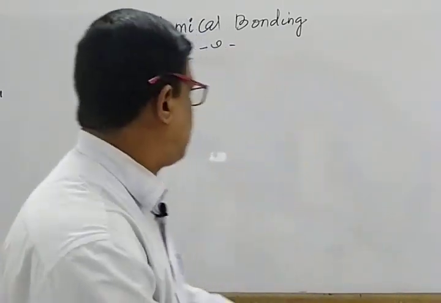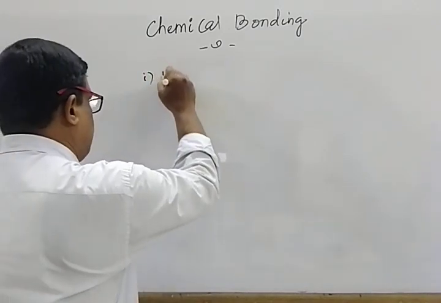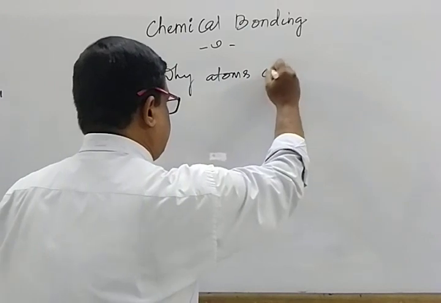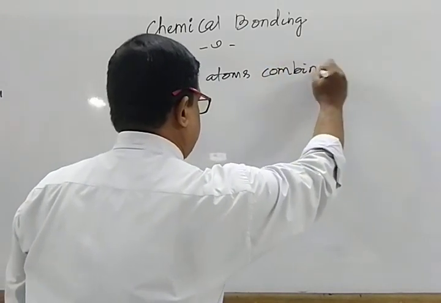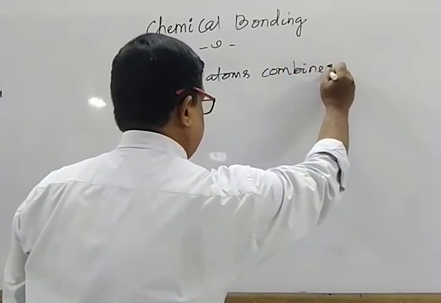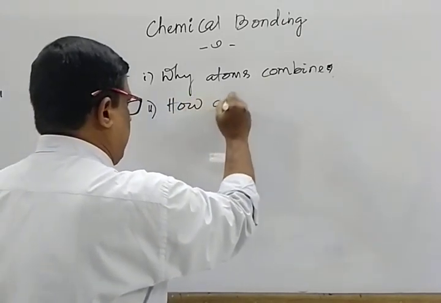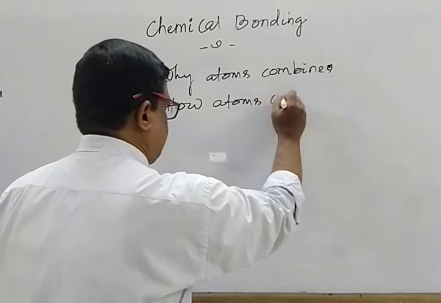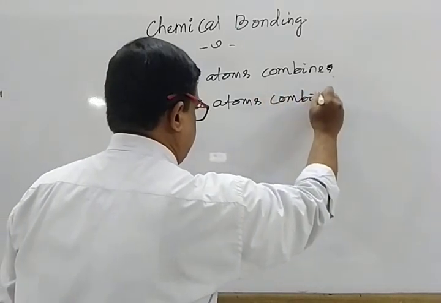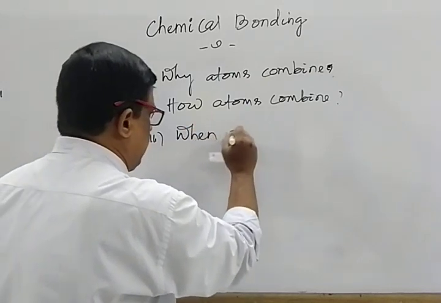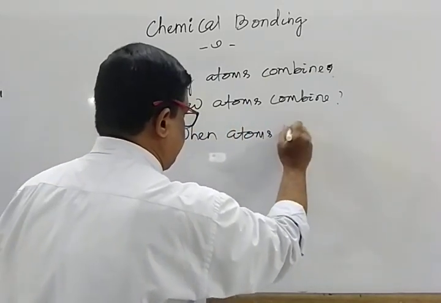Mark that, point one, why atoms combine? How atoms combine? And third one is when atoms combine.